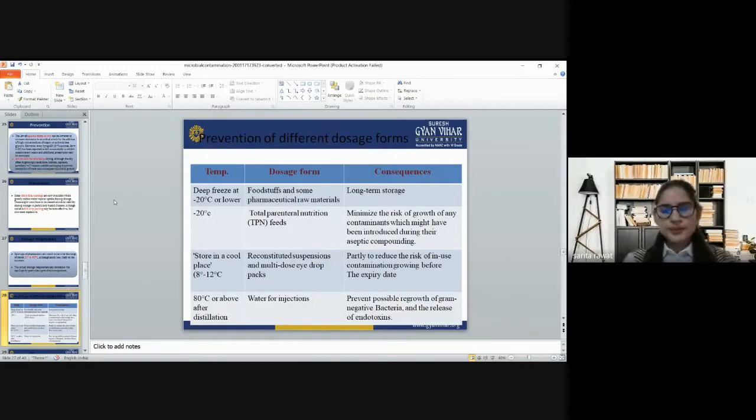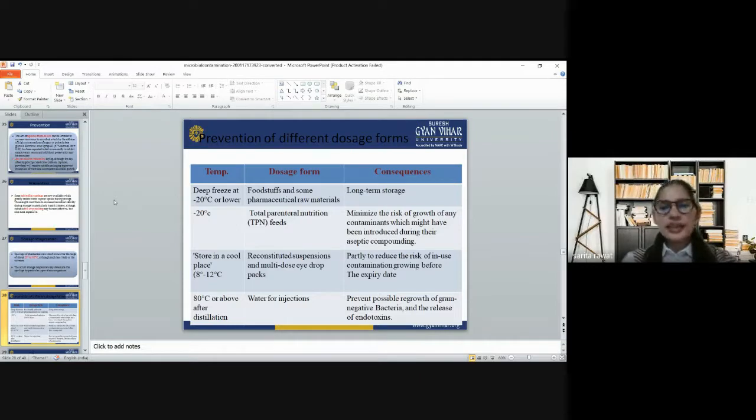For prevention in different dosage forms, a deep freezer at minus 20 degrees Celsius or lower is used for dosage forms like foodstuffs and some pharmaceutical raw materials.